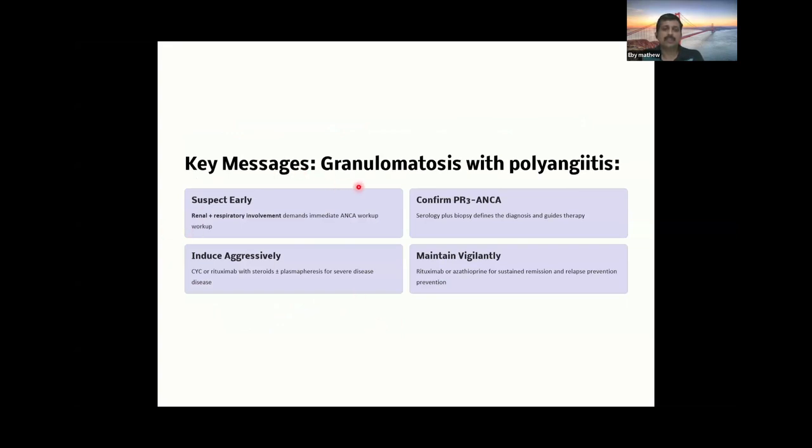So the key messages in granulomatosis with polyangiitis: we should suspect the disease very early. That is, when there is renal involvement plus respiratory involvement, in such cases we can confirm with PR3 ANCA, and if biopsy is possible, we can do the biopsy. And always in severe cases, we should induce with cyclophosphamide, and plasmapheresis in indicated cases. And always the maintenance is required, either with rituximab or azathioprine, for sustained remission.